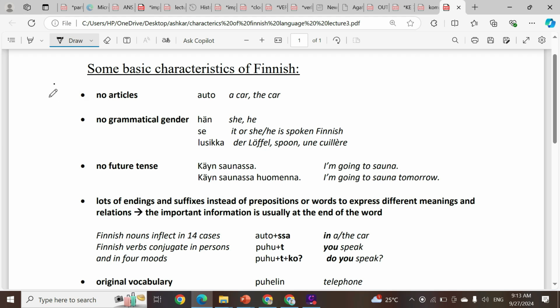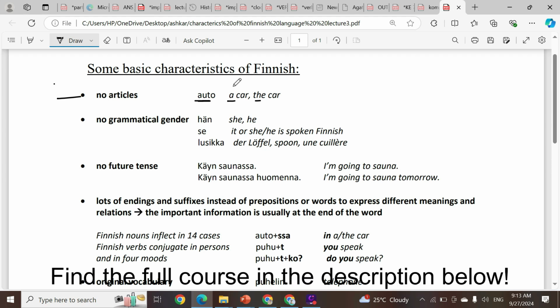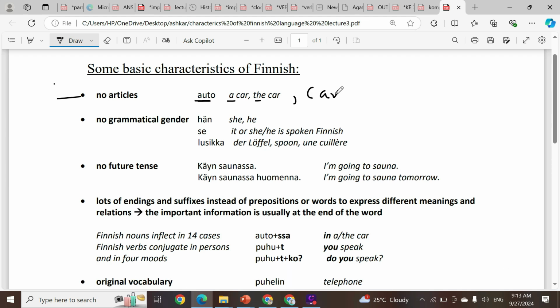So the first characteristic of this language is no articles. Like in the English language, we write a, the, of, such types of things. But in the Finnish language, we don't have any articles. We just write the word auto and it means car. If we say car, a car, the car, all have the same meaning: auto.